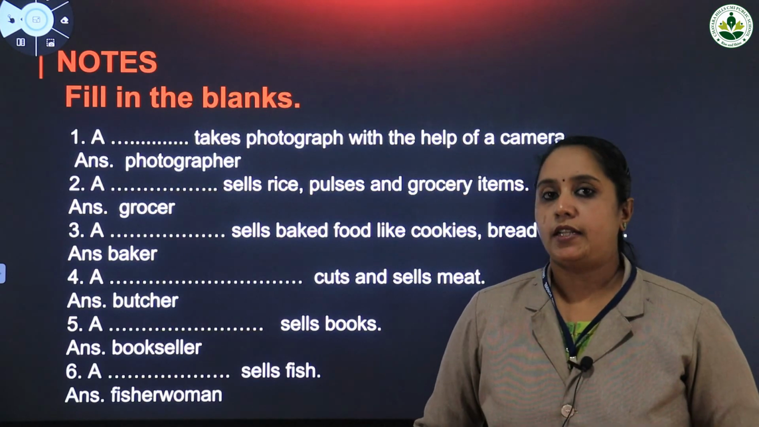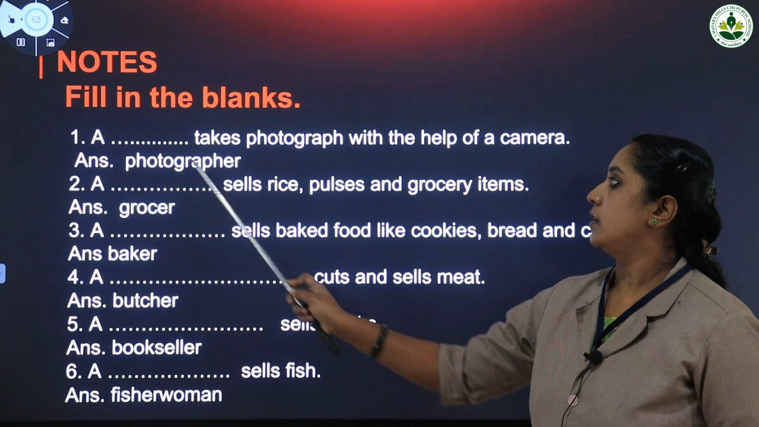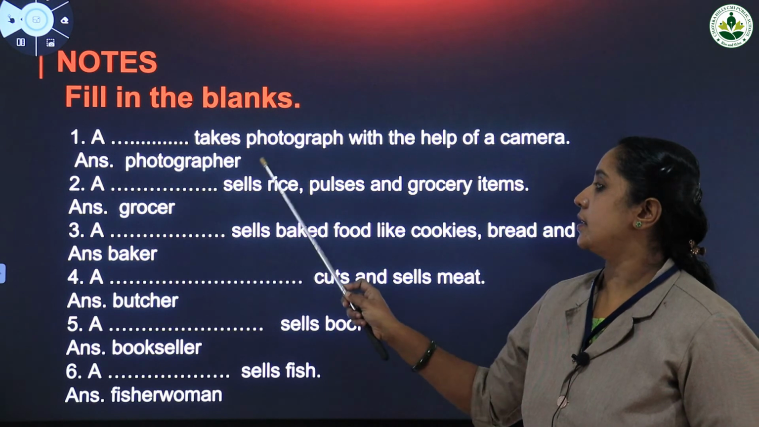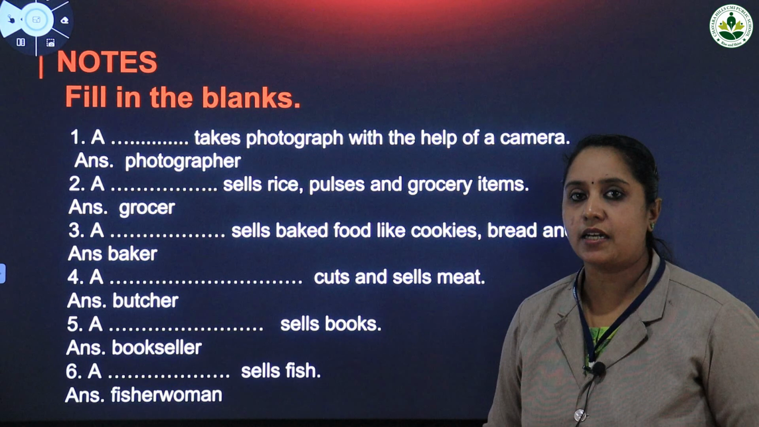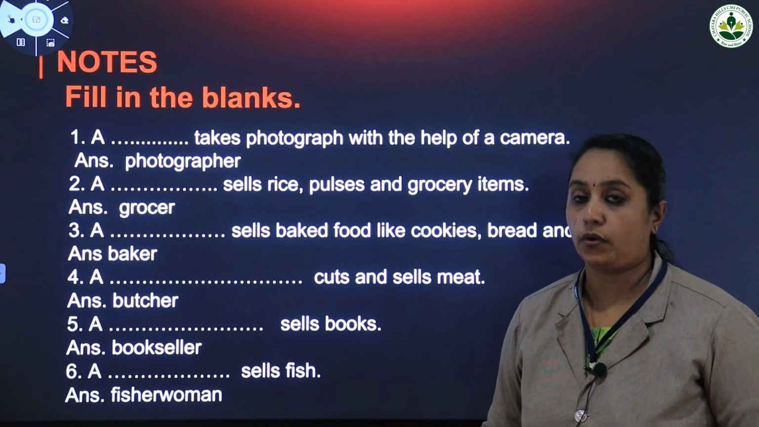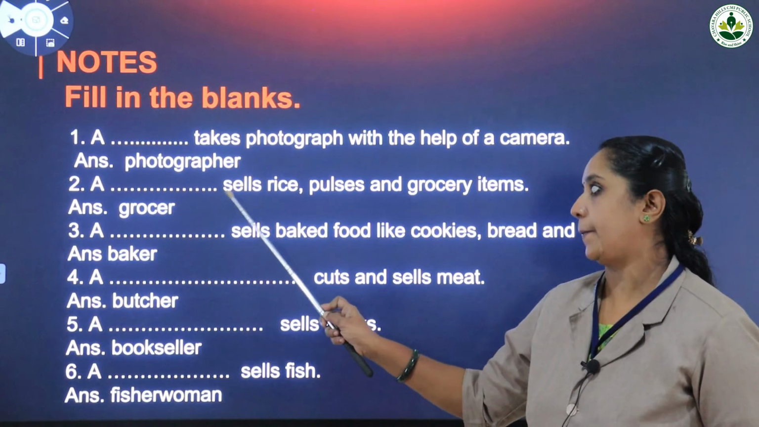So, now comes the fill in the blanks questions. Notes. Fill in the blanks. First one, a dash takes photograph with the help of a camera. What is the answer, children? Yes, it is the photographer. Answer is photographer. You need to learn the spelling.